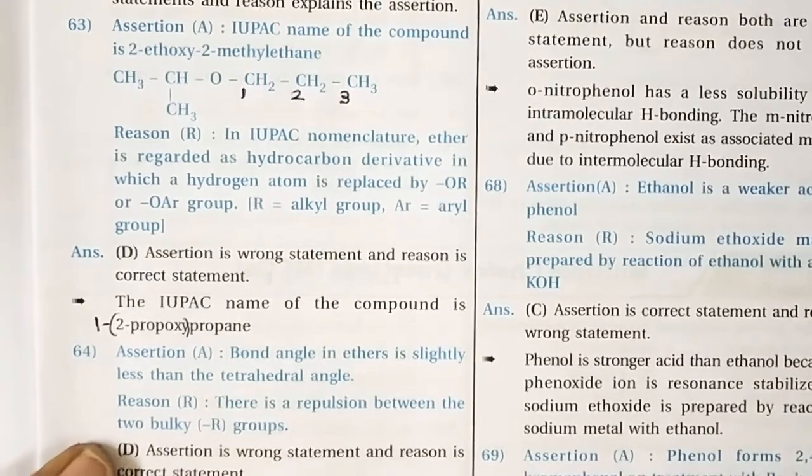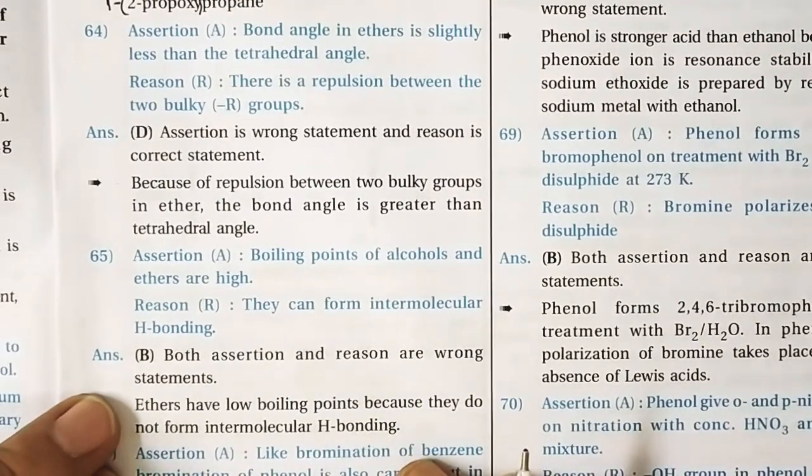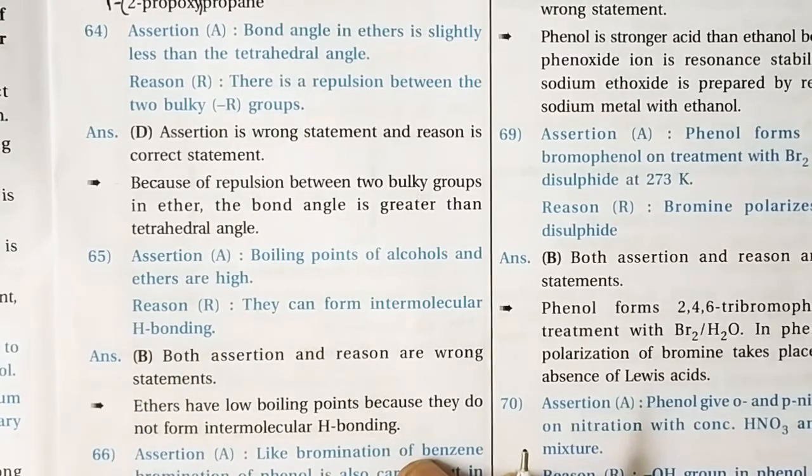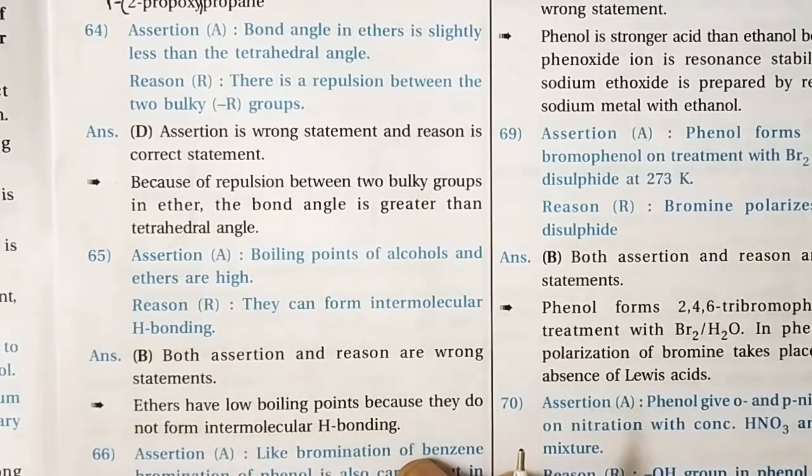Next, question 64. The statement given is: bond angle in ether is slightly less than the tetrahedral angle. No, it is not true, because of the repulsion between the two bulky R groups, their angle is about 111.7 degrees. So it is higher than the tetrahedral angle of 109.28. And what is the reason behind that? There is a repulsion between the two bulky groups. The reason is quite good and correct, but the assertion is a wrong statement.